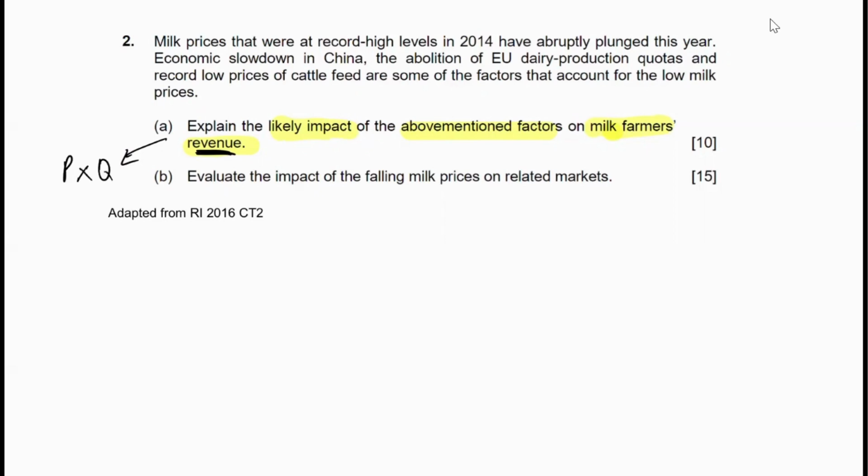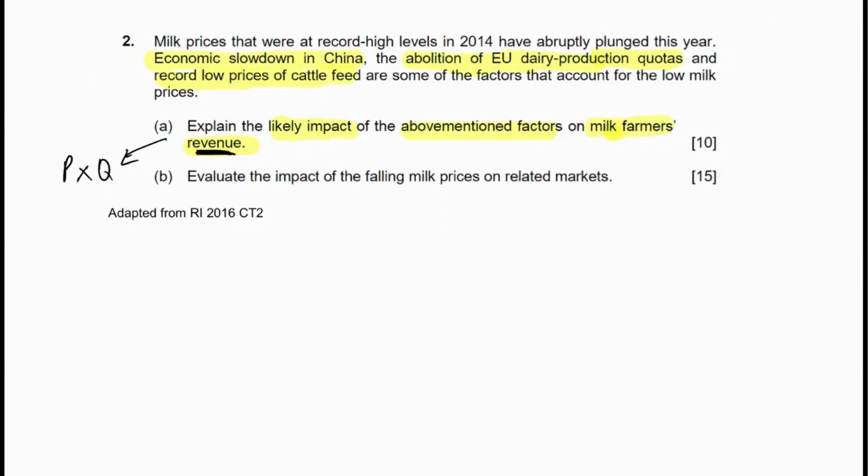First we have to look at the preamble to glean some of the most important facts of the question. The question states that there is an economic slowdown in China, and there's the abolition of EU dairy production quotas and record low prices of cattle feed.